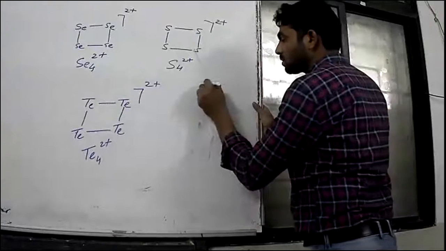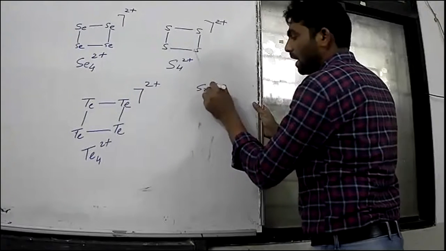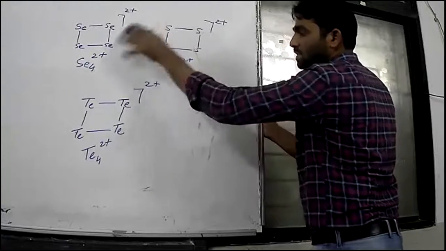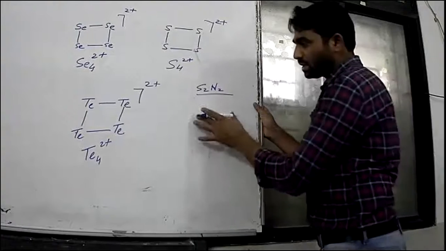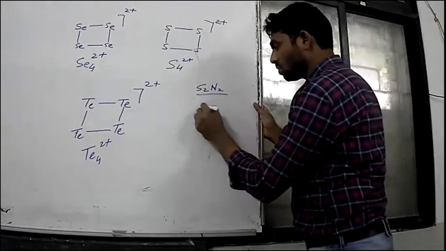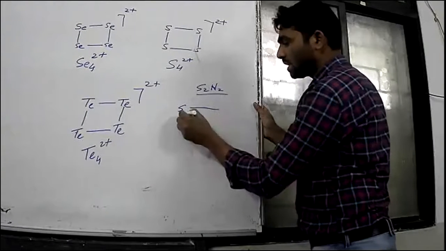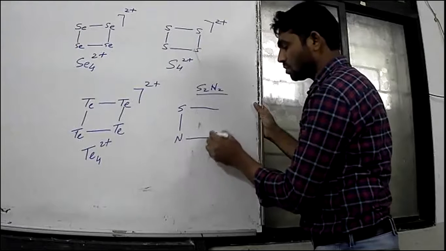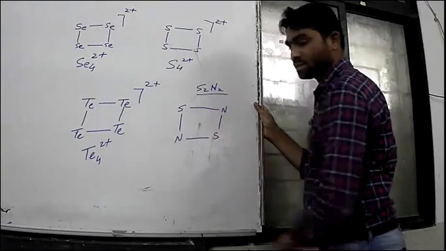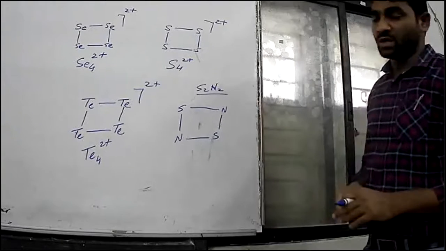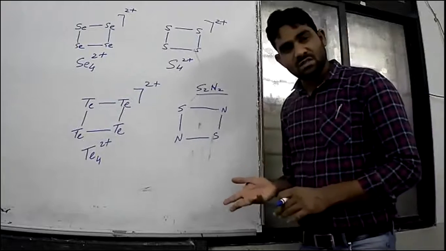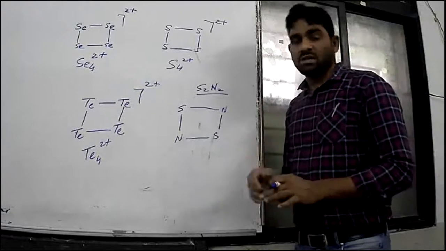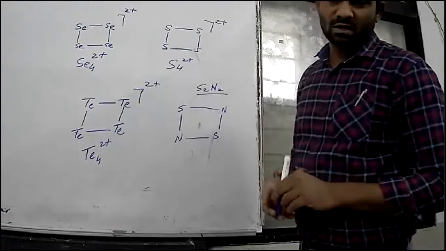Then we can shift to this one. If we want to draw the structure of S2N2, it is neutral. These are cationic, this is neutral. How to draw? You draw alternate bonds and put alternate elements. This is the structure of S2N2. Very simple structures. They will ask in the exam for 1 mark or 2 marks.